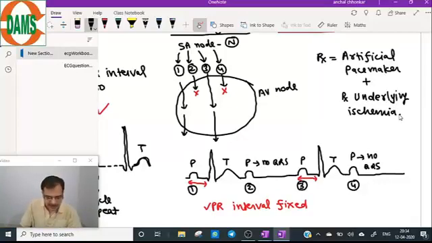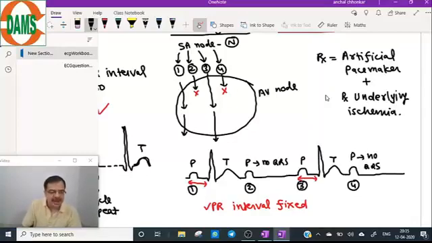Treat the ischemia disease. The rhythm here can be regular or irregular; it does not matter. Most important is that the PR interval is fixed here. So this is a Mobitz type 2 block. Now, why is the alternate impulse blocked?